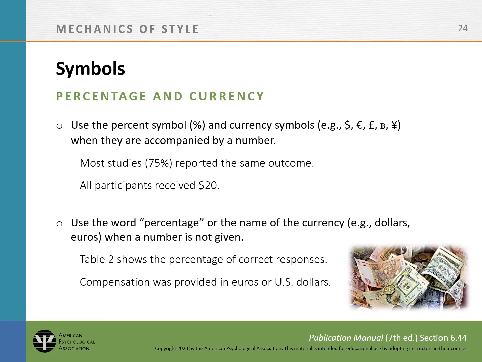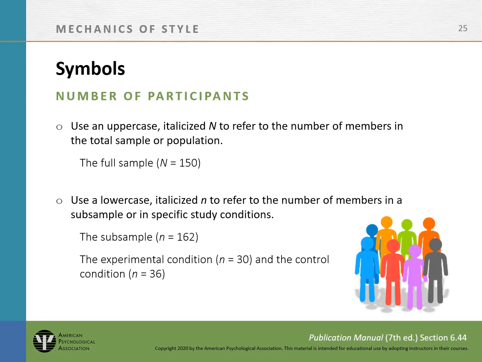Use the percentage symbol and the currency symbol when they are accompanied by a number, and use the word "percentage" or the name of the currency, such as "dollars," when a number is not given. Use an uppercase italicized N to refer to the number of members in the total sample or population. Use a lowercase italicized n to refer to the number of members in a subsample or in a specific study condition.